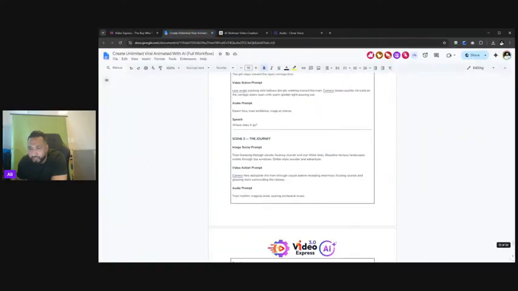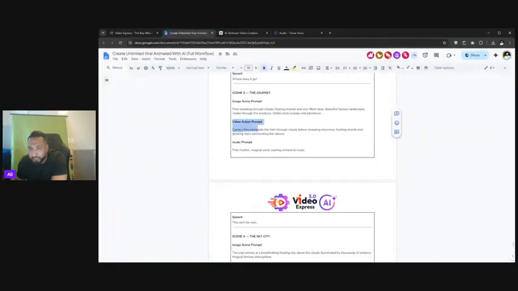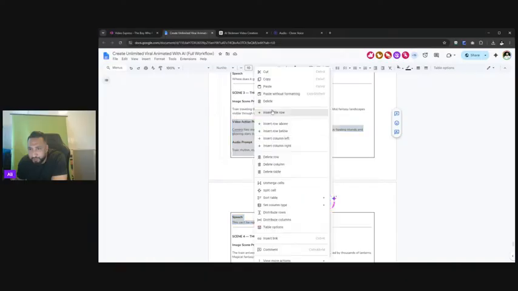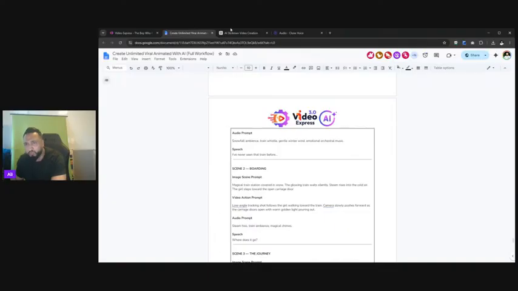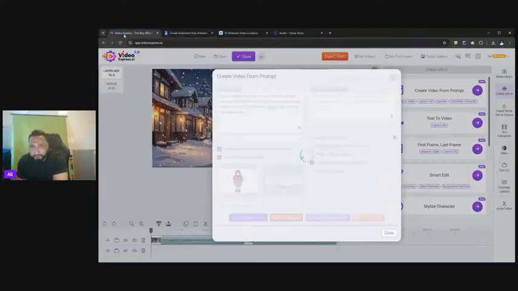We come back, scene number 3, and we're going to get to our video action prompt and speech. Remember, you can use this as a foundation, as the main core recipe, but there's nothing stopping you from copying all of this, putting it into ChatGPT and saying, hey, can you change this story to this kind of style, or can you improve the story or change it to a different story, blah, blah, blah, keeping the same structure, whether it's the image scene prompt, video action prompt, audio prompt, speech. Do you want music in there, or don't you want music? Do you want sound effects in there, or don't you want sound effects, or you want no audio? Okay, once that's done,